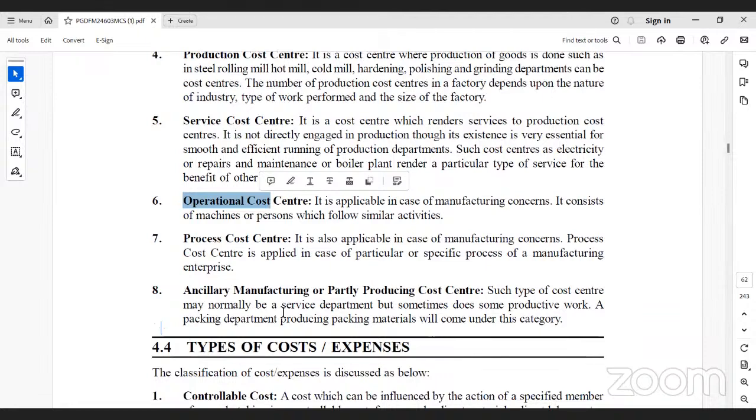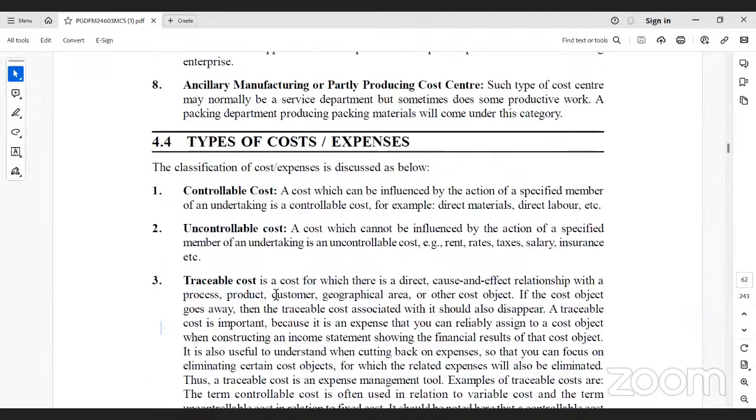Ancillary manufacturing: sometimes the company cannot produce the final product; they can do ancillary manufacturing or partly produce it, and sometimes they produce only 50% of the production. So, types of cost and types of expenses.